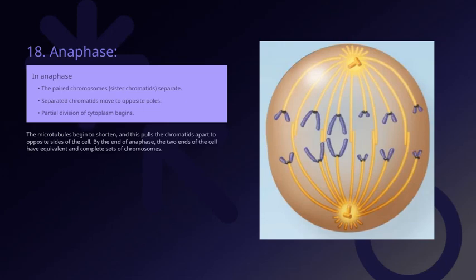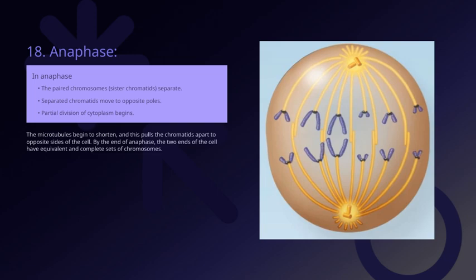Now, during anaphase, the microtubules start to shorten, and this action pulls the chromatids apart, moving them toward opposite sides of the cell. This process ensures that each new cell will get an identical set of chromosomes. By the time anaphase ends, both ends of the cell have completed sets of chromosomes that are equal in number and complete. At the same time, partial division of the cytoplasm begins, which is an important step toward final cell separation. The separated chromatids, now considered individual chromosomes, move to their respective poles.